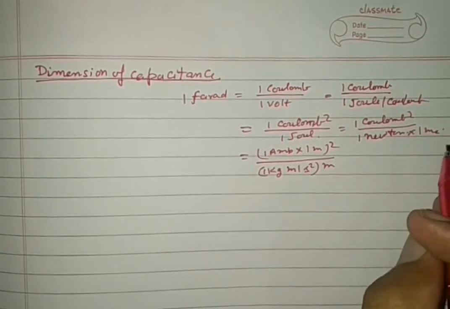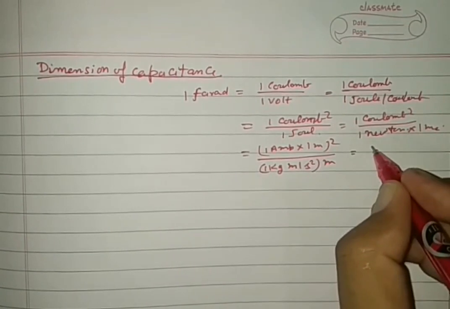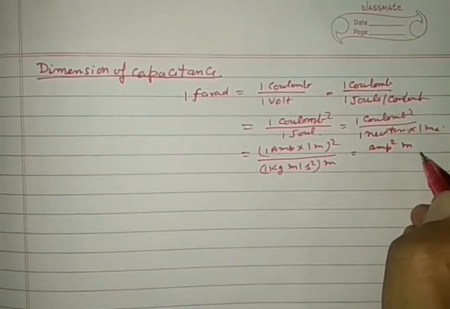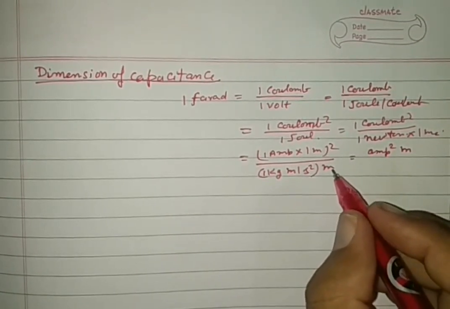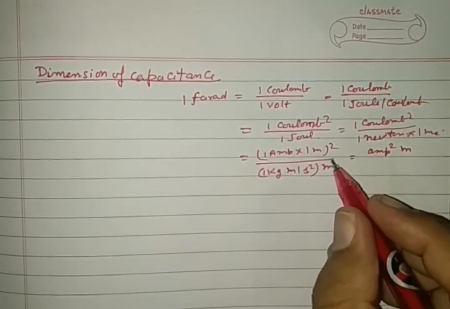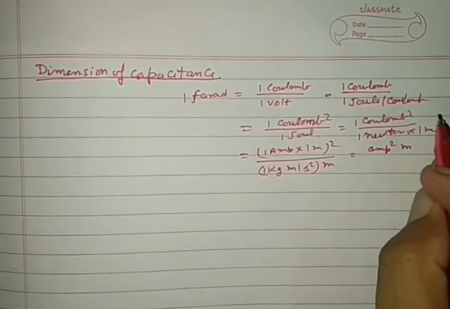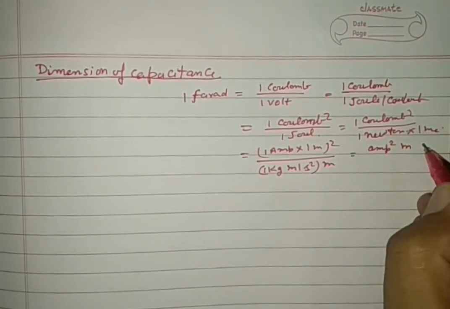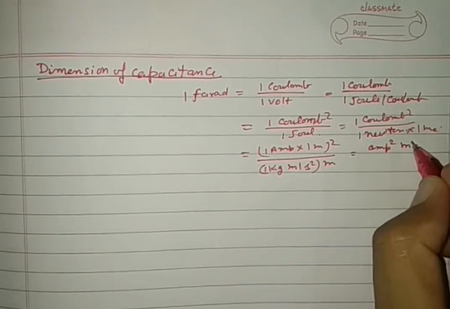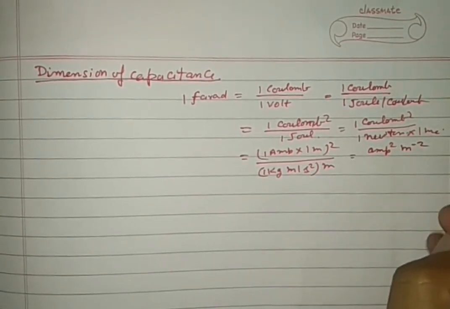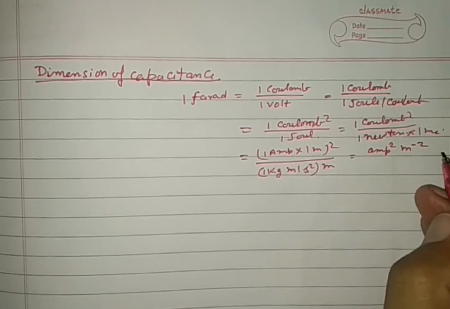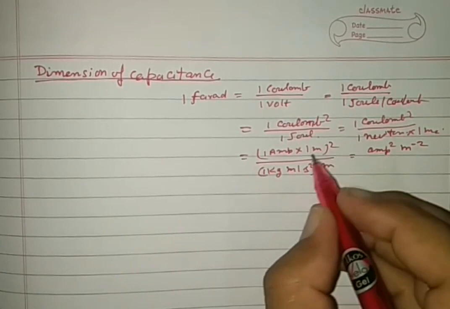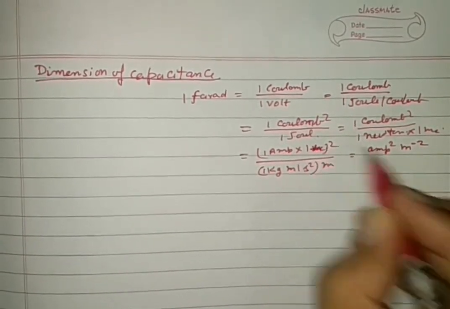See carefully, in total it is ampere square, meter to the power minus 2, coulomb is equal to Q into I into T, it is second.